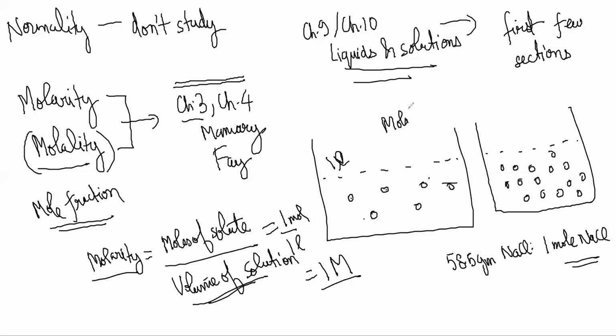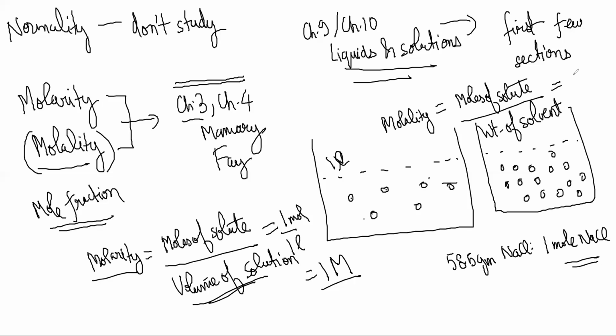Molality is measured in a slightly different way. It is moles of solute by kgs of solvent, the weight of solvent. This is what you need to remember. So it is mole by kg. Suppose you had 100 grams of water here. Then molality would be 1 by 1/10, since 1/10 kg is the solvent. So molality will be 10, and it is written with a small m.